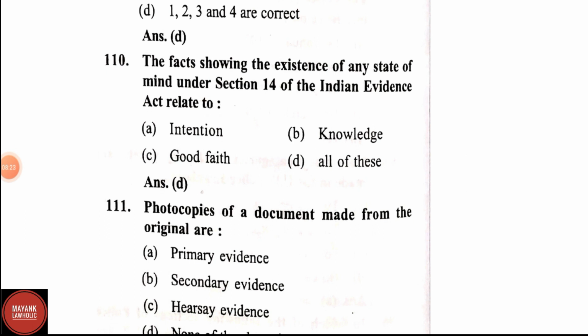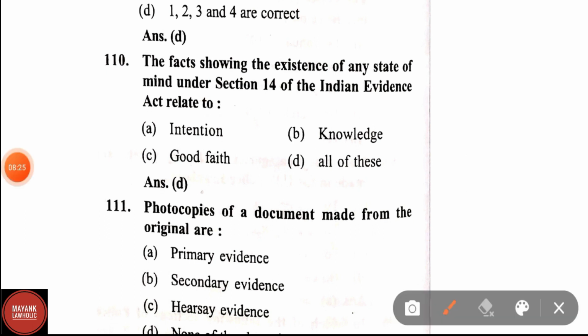Question number 110. The facts showing the existence of any state of mind under section 14 of the Indian Evidence Act relates to intention, knowledge, good faith, all of these. Correct answer is option D, that is all of these.